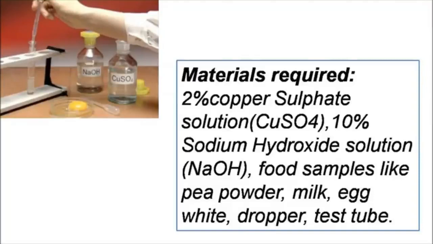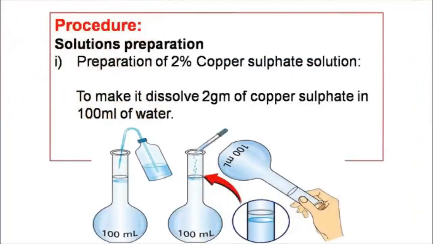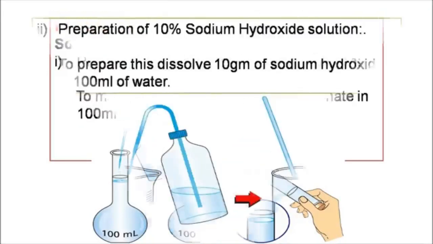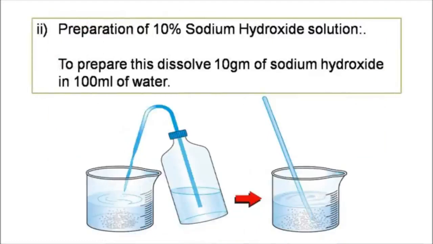First we'll see how to prepare the 2% copper sulfate solution. To prepare this solution, dissolve 2 grams of copper sulfate in 100 milliliters of water. Now, to prepare 10% sodium hydroxide solution, dissolve 10 grams of sodium hydroxide in 100 milliliters of water. Now, the chemical solutions are ready. We'll move on to the next step.